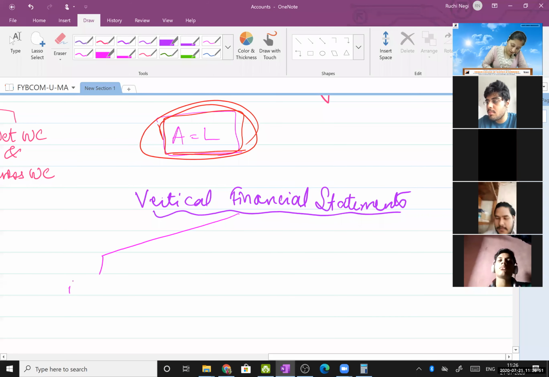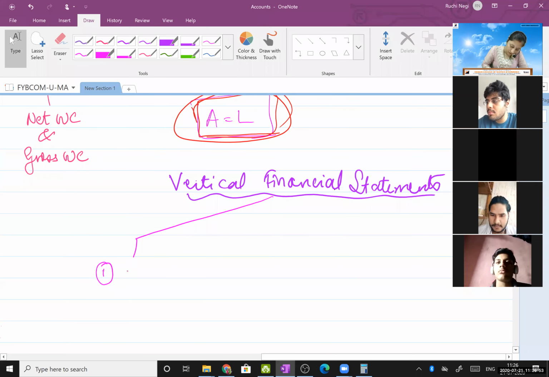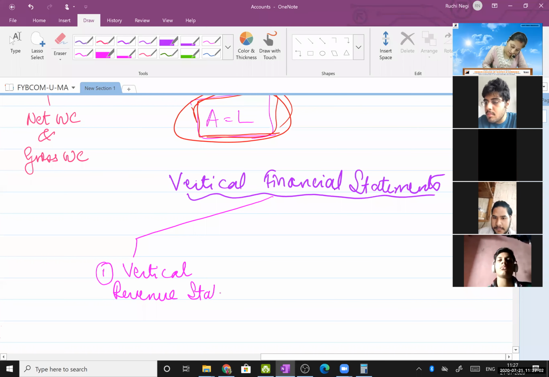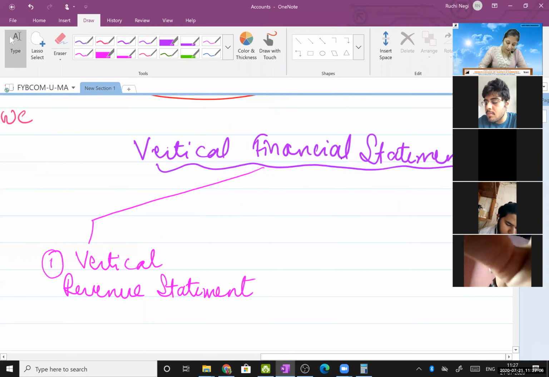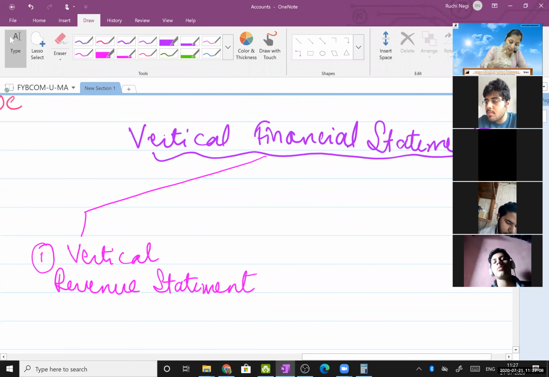First, a vertical revenue statement. Vertical revenue statement means profit and loss account as per the old format. I repeat, vertical revenue statement means profit and loss account as per the old format.